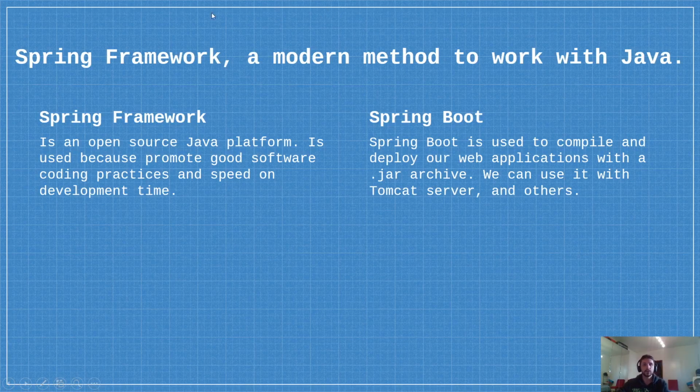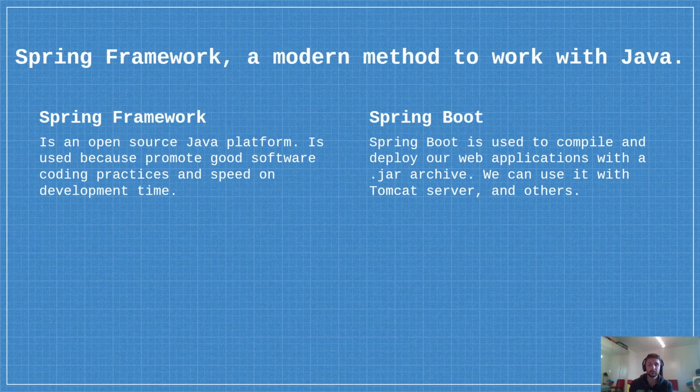We can see a new word called framework, but what is the Spring framework? As we can see, it is a modern method to work with Java and is based on Java. It's an open source Java platform and is used because it promotes good software coding practice and speeds up development time.